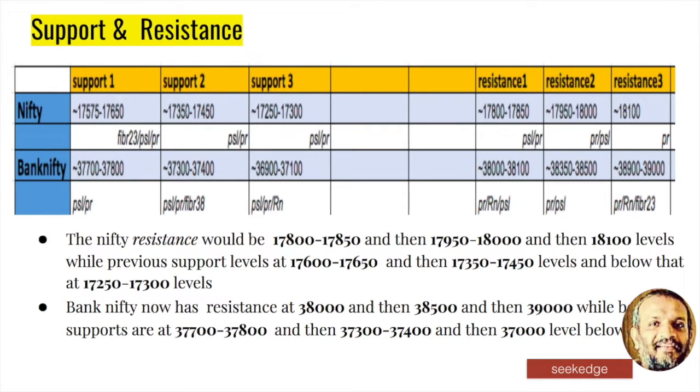So the Bank Nifty has resistance at 38,000 levels, then 38,500, and above that 39,000. These are the previous support zones, which are now acting as resistance. And on the downside we have 37,700 to 37,800, and then the 37,300 range, and then you have the 37,000 level below it.